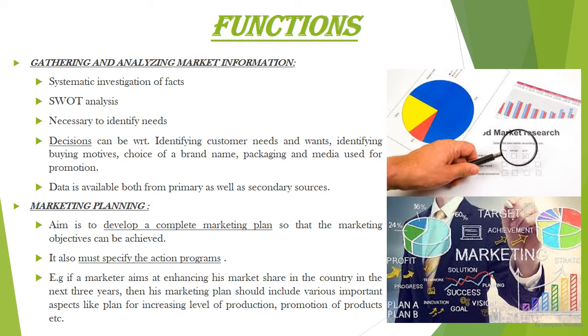Now they want to achieve 25% market share in the next 3 years. So then his marketing plan should include various important aspects like a plan for increasing the level of production, promotion of the products, use of promotional tools, suitable plans to develop the products, etc.